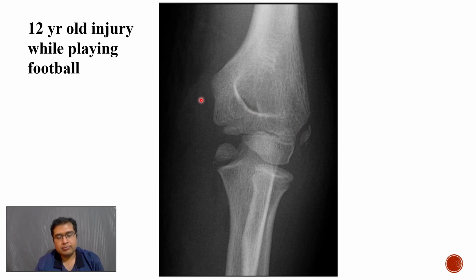So there is avulsion of the internal epicondyle ossification center here into the joint space, which is an urgent finding, and we need to urgently inform the orthopedic team for the same.